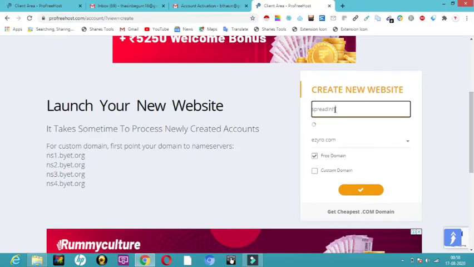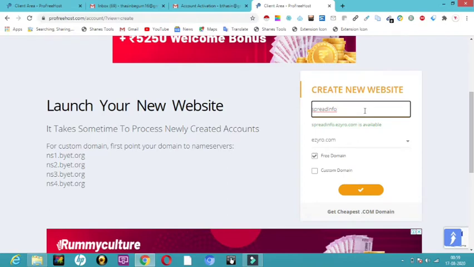So let me check one more thing, SPREAD info. So here is spreadinfo.com. So it is telling spreadinfo.e0.com is available actually. So it is asking me whether it is a free domain or a custom domain. Hope you all are clear about this.